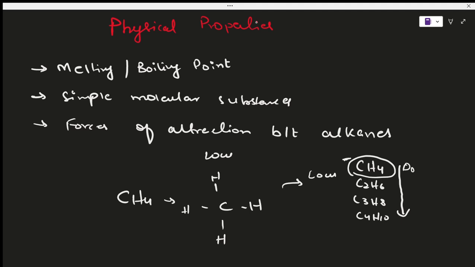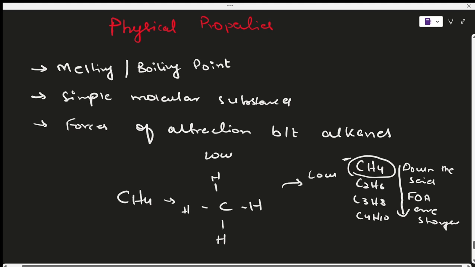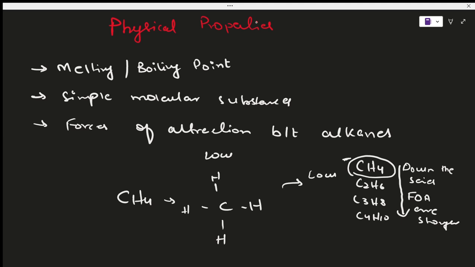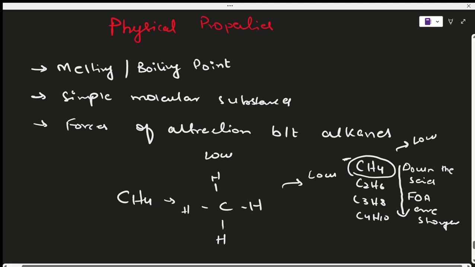So what do we write down the series? Forces of attraction, I'm writing it as FOA, are stronger. And since the forces of attraction are stronger, the melting and boiling points become high. It generally goes from low to high. So here, the melting and boiling points are low, and down the series, the melting and boiling points are high.